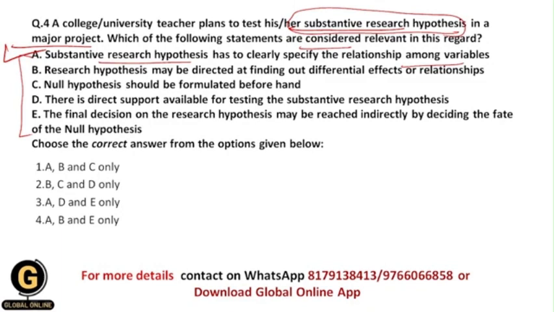Second is research hypothesis may be directed at finding out differential effects or relationships, okay. Again this statement is correct because the research hypothesis should be directed at finding out differential effects or relationships, because this is the outcome of our research process that we want, and this is the goal of our whole research.